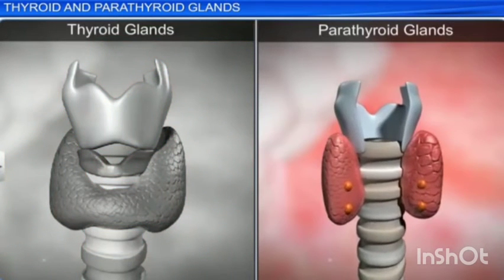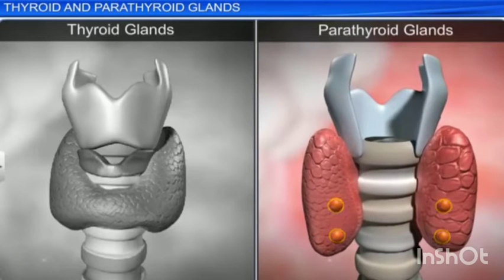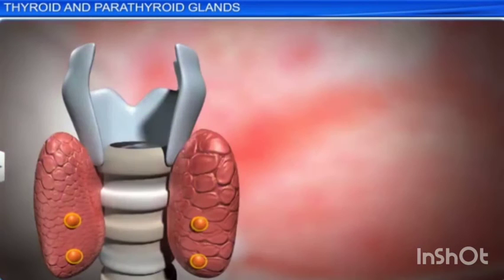Next, we move on to the parathyroid gland. In human, 4 tiny parathyroid glands are found in the posterior wall of the thyroid glands. This gland is composed of 2 types of cells, the chief cells and the oxyphil cells. So what are the 2 types of cells? Chief cells and oxyphil cells.